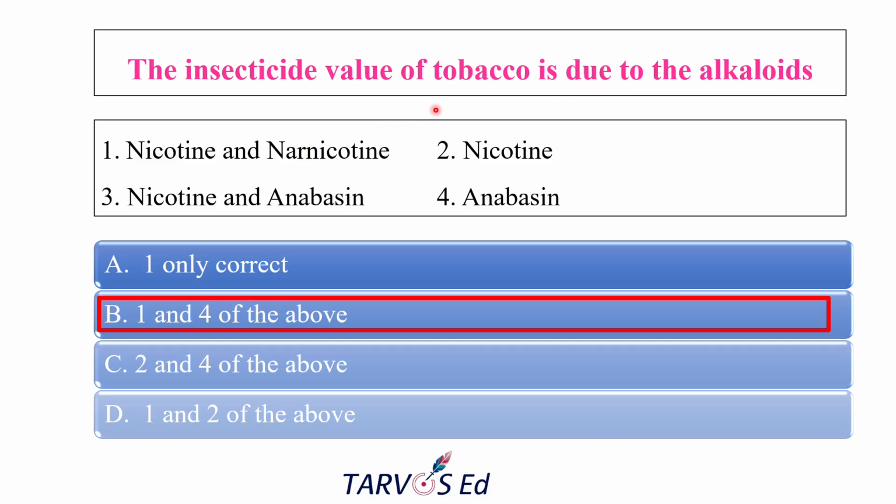So this is the main insecticidal compound, nicotine and non-nicotine. Historically, this will be used as nicotine sulfate, mainly sprayed for controlling the sucking pests. And anabasine, which is also a minor alkaloid found in tobacco, also has insecticidal properties. Though it is bigger than nicotine, it still possesses insecticidal activity on insects. So the correct answer is 1 and 4.